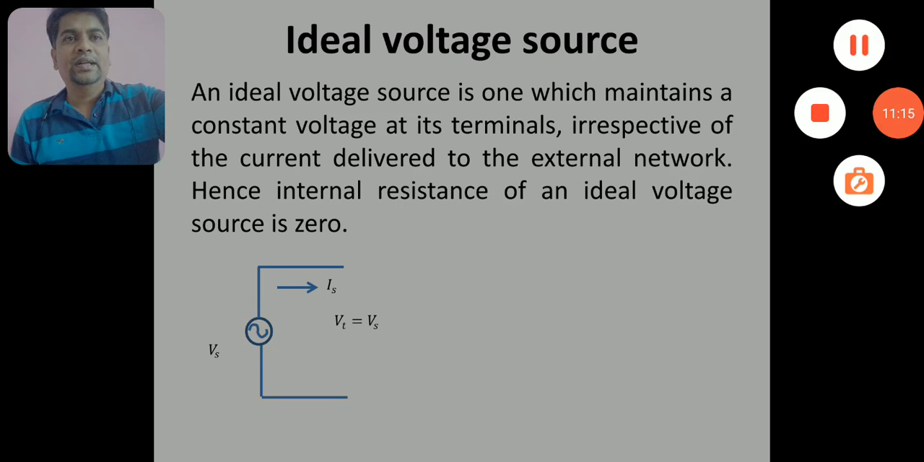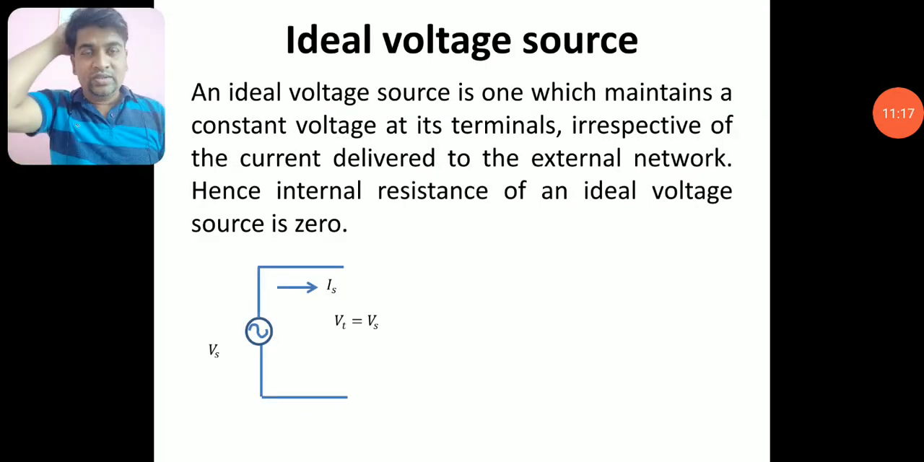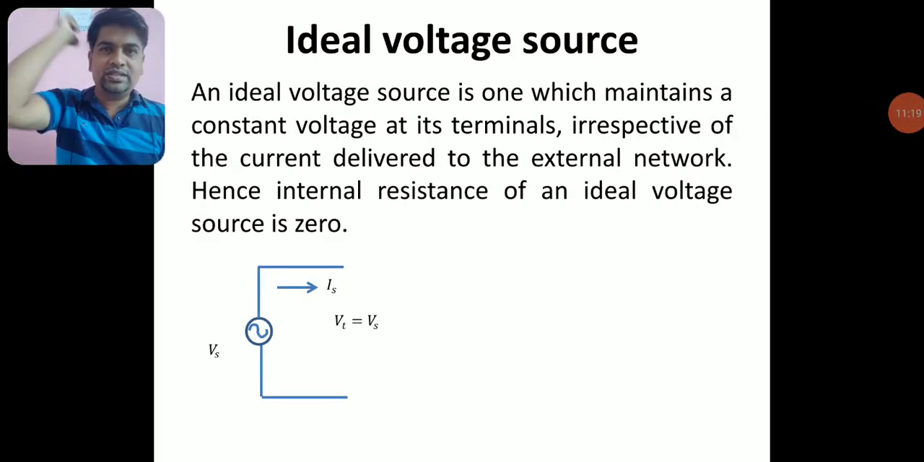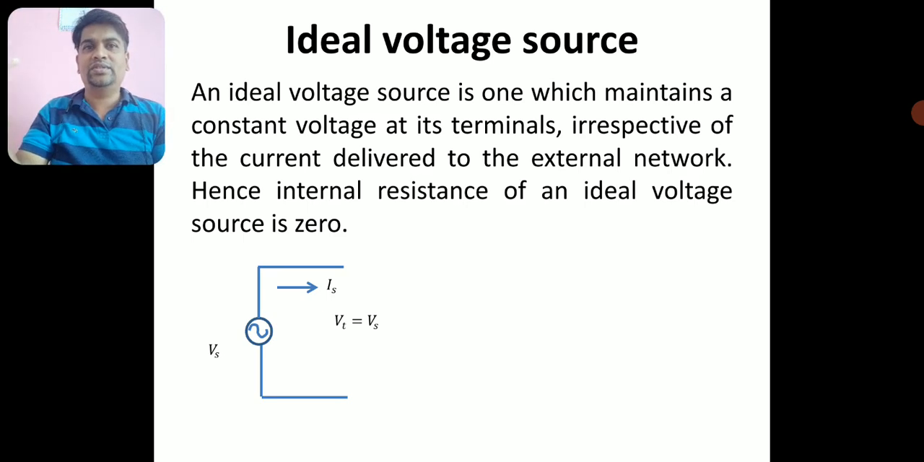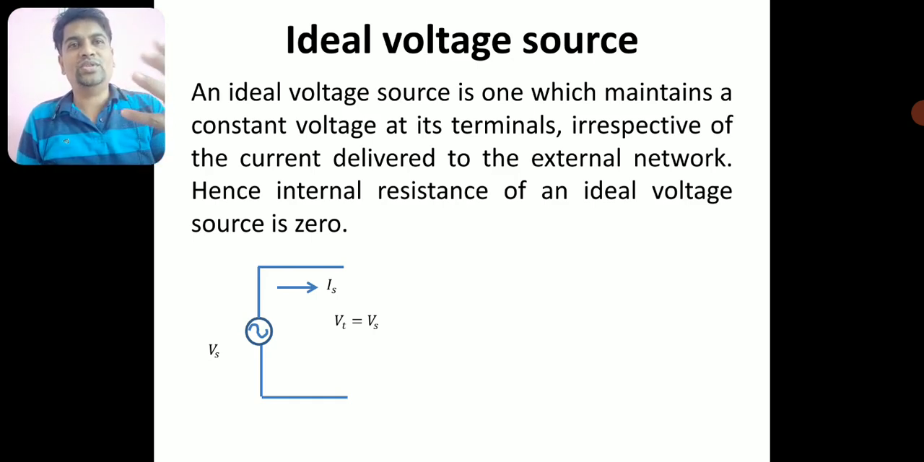So after discussing some of the basic definitions regarding the electrical network, like what is an electrical network, what is a mesh or a loop, what is a node or a junction, now I would like to discuss what is actually the ideal voltage source.